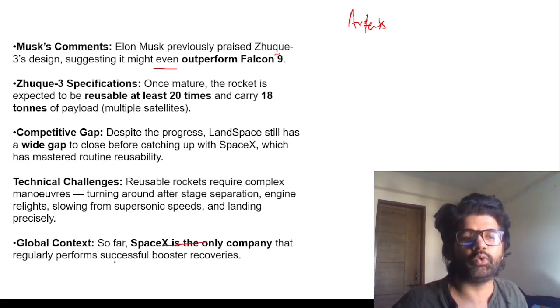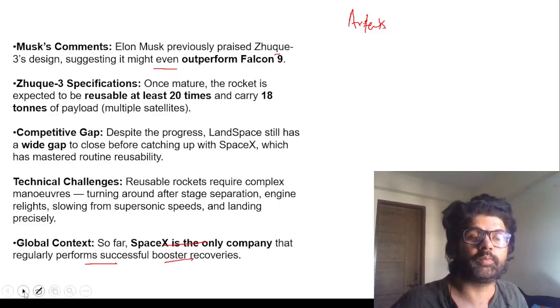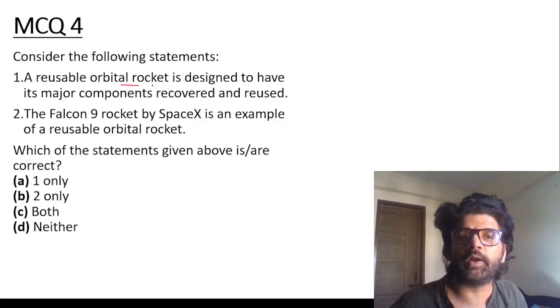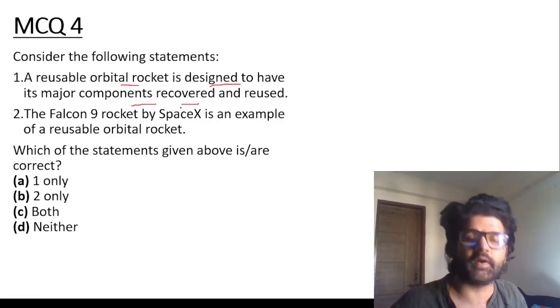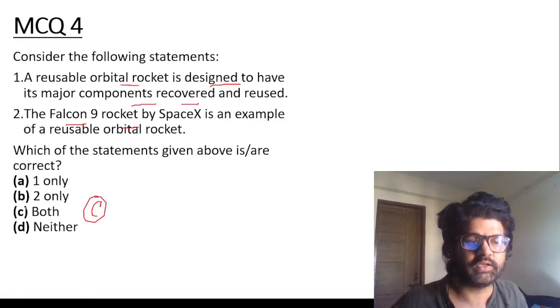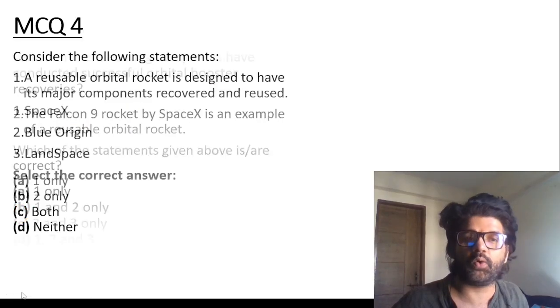So far, SpaceX is the only company that regularly performs successful booster recoveries. That means they have reusable rockets where they can recover their boosters, their engines. A reusable orbital rocket is designed to have its major component recovered and reused. Very good. Falcon 9 rocket by SpaceX is an example of a reusable orbital rocket. Both the statements are correct. Answer is C.